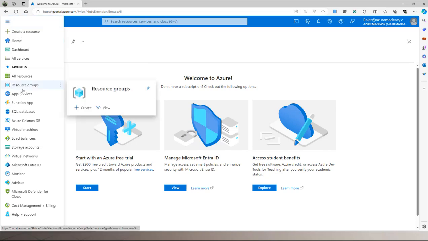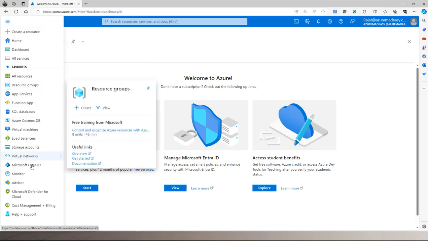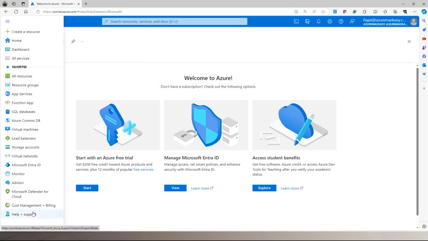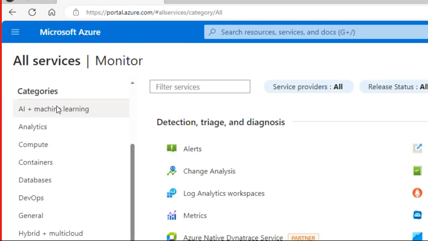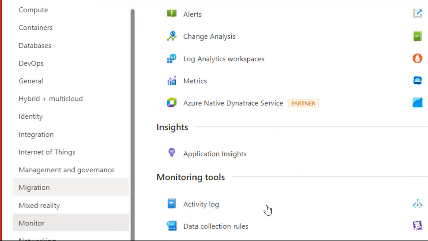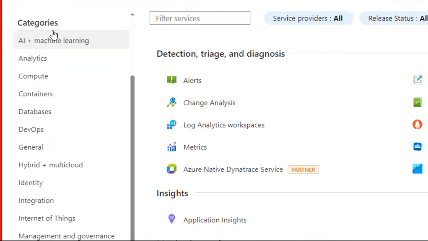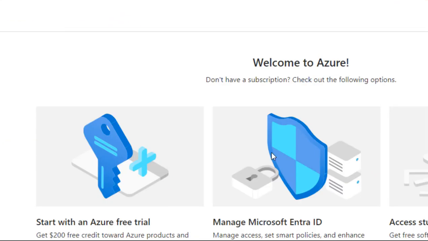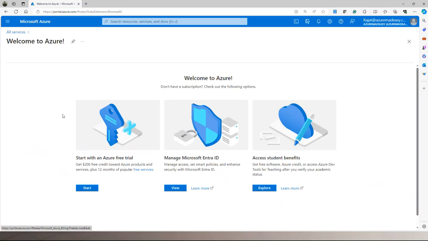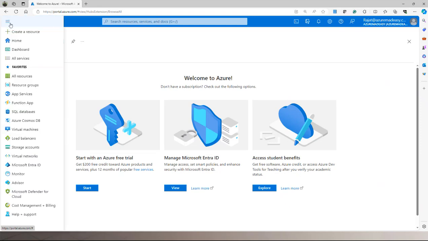Similarly, we have other options like resource group, cost and billing, help and support. But don't get confused. Always remember, one common question asked in multiple interviews is: what is the difference between all services and all resources? All services means where you get the categories of services, where you can actually deploy the services. And all resources means what you have actually deployed, what you have actually created. Those resources you are going to see over here.